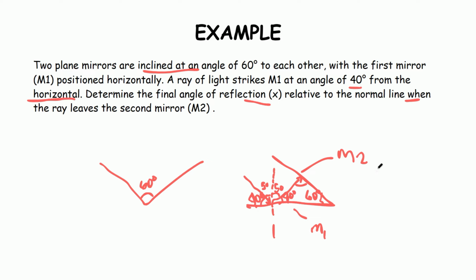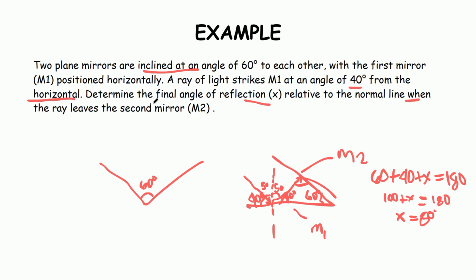So, 60 plus 40 plus x is equal to 180. This is a triangle. This is our triangle and this is the angle that we must find. So 100 plus x is equivalent to 180. So our x is equal to 80 because 180 minus 100 is equal to 80 degrees.